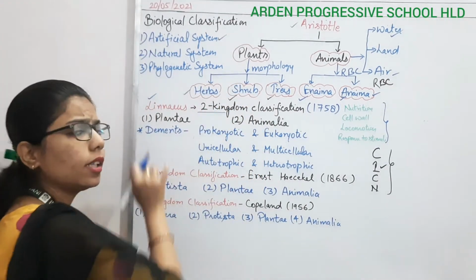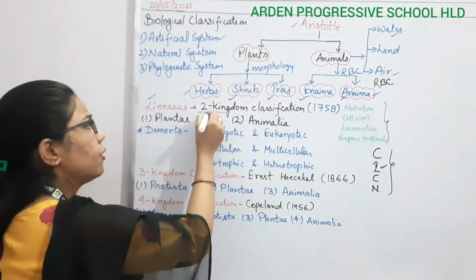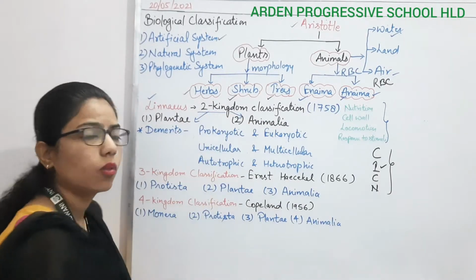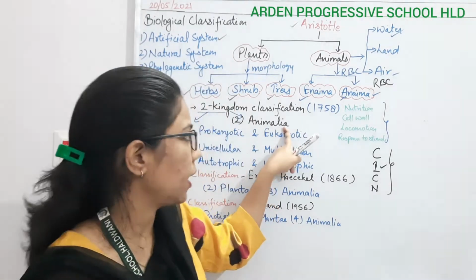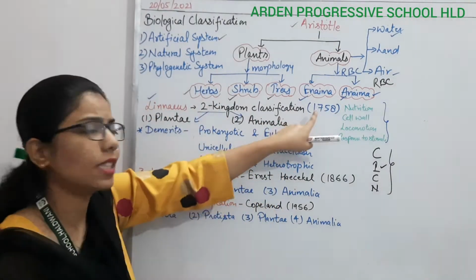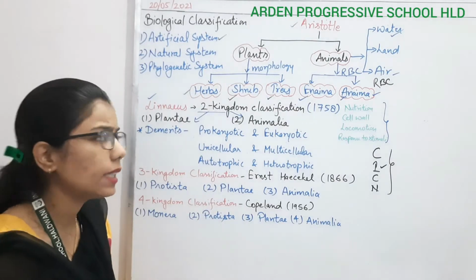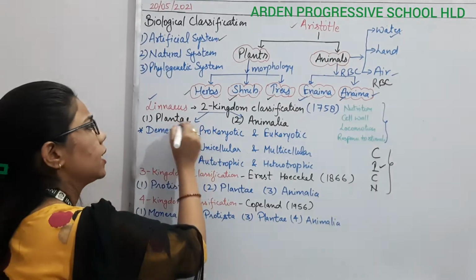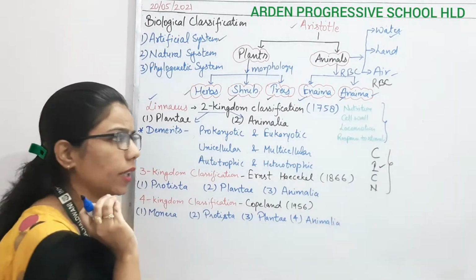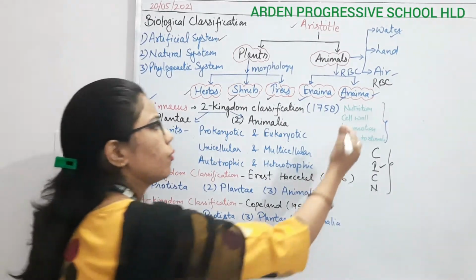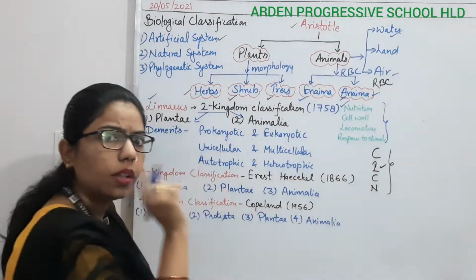The two kingdom classification says that there will be two kingdoms: the plant kingdom and the animal kingdom. It was given in 1758 by Linnaeus. The first basis is nutrition.